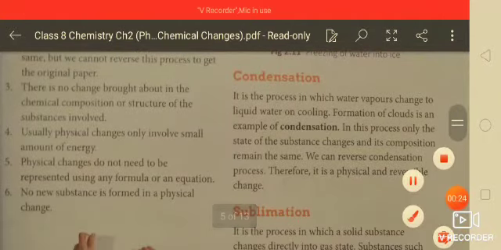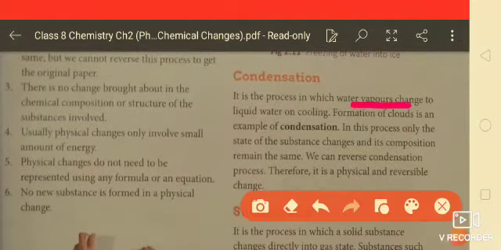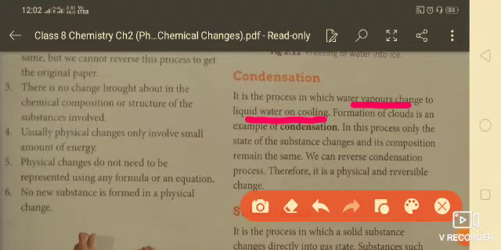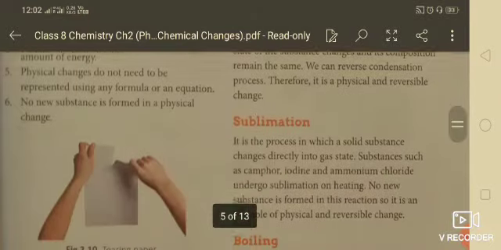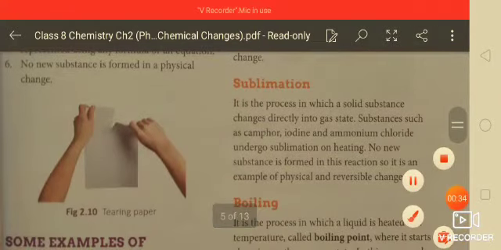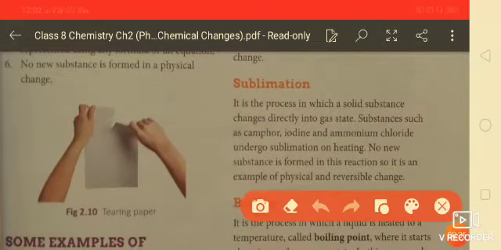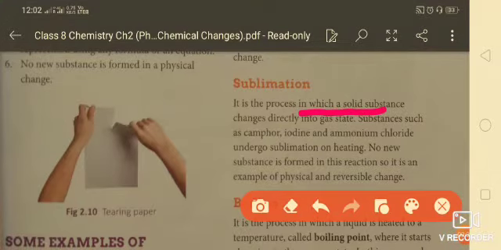Next one is condensation. It is the process in which water vapor changes into liquid water on cooling. The formation of cloud is an example of condensation, and it is a physical and reversible change. Next one is sublimation. It is very important. It is the process in which a solid substance changes directly into gaseous substance without conversion into liquid. The substances that are sublimable are camphor, iodine, ammonium chloride, etc.